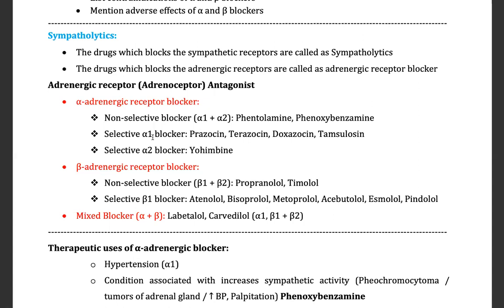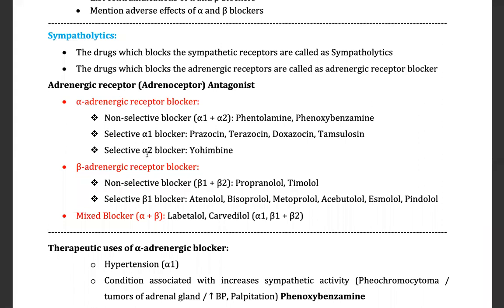In the blood vessels. So here, Doctor, yes, why do we use sympatholytics? I will come to this point, don't worry. Selective alpha 1 blockers: these are prazosin, terazosin, doxazosin, tamsulosin. These drugs only block the alpha 1 receptor.